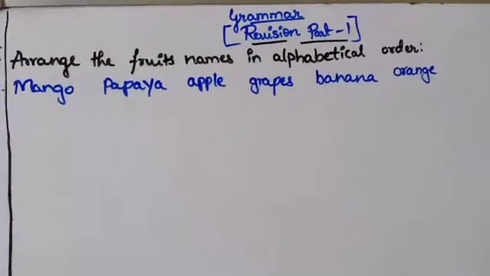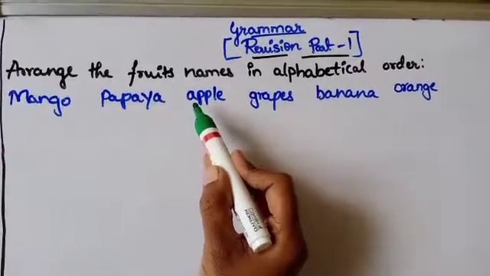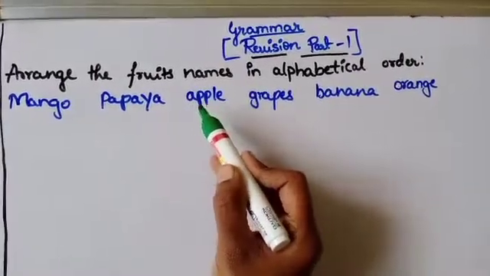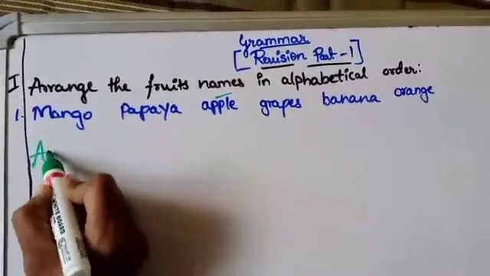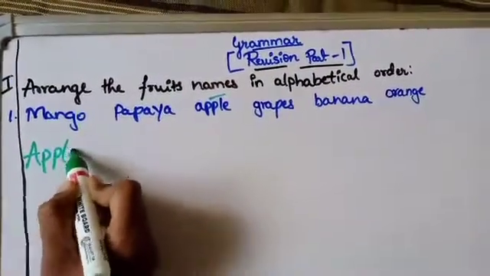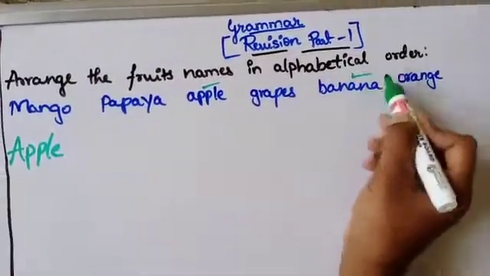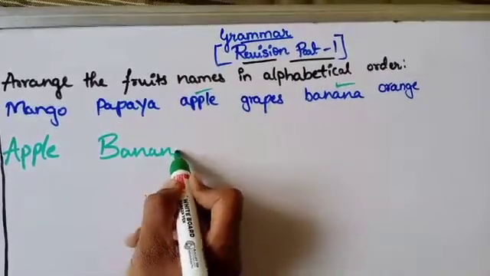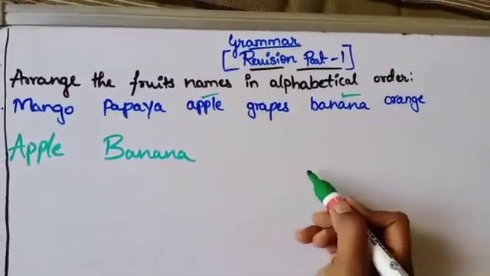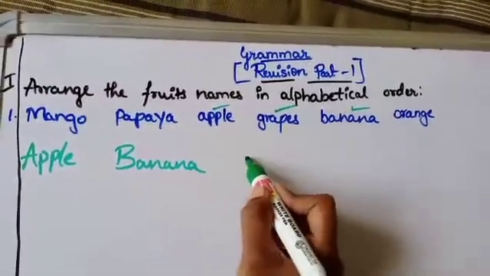So the first one which comes, children? Apple, because A is the first letter in alphabetical order. So we have to select this one. Let's write here apple. The next one, is B there? Yes, it is here. The next one is banana. The next one, which one? Grapes.